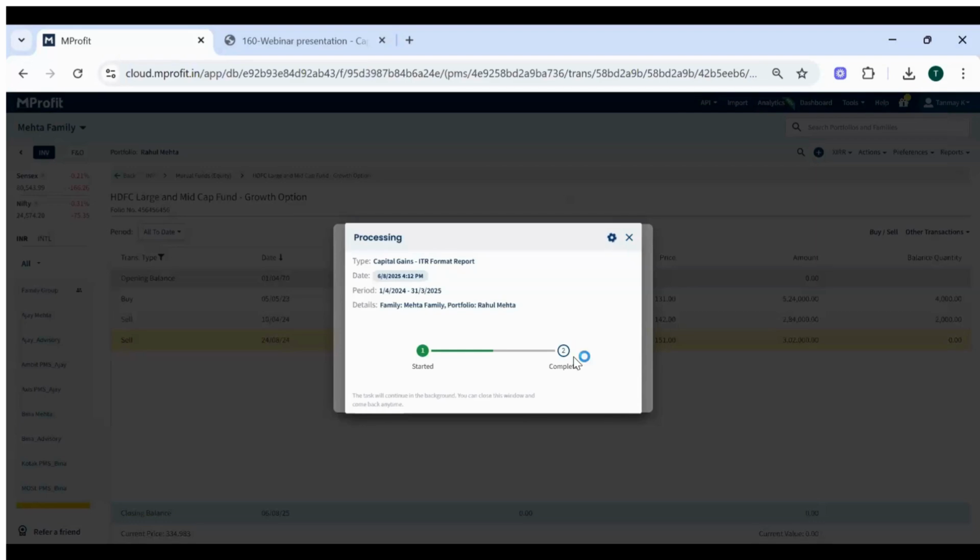The criteria is the same. There is no change in the FIFO calculation. It's 1 year for LTCG. If the holding period is less than 1 year, it will be considered as a short-term capital gain. If the holding period is more than 1 year, more than 365 days, it will be considered as a long-term capital gain.